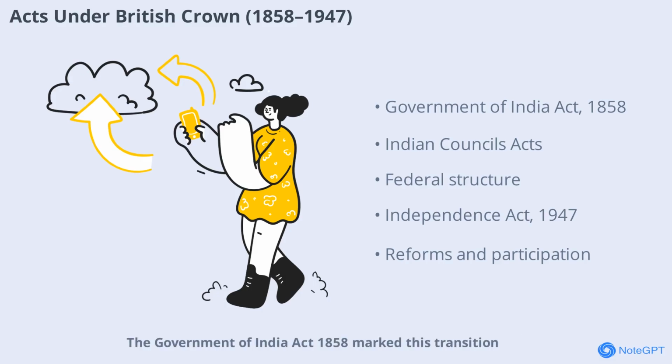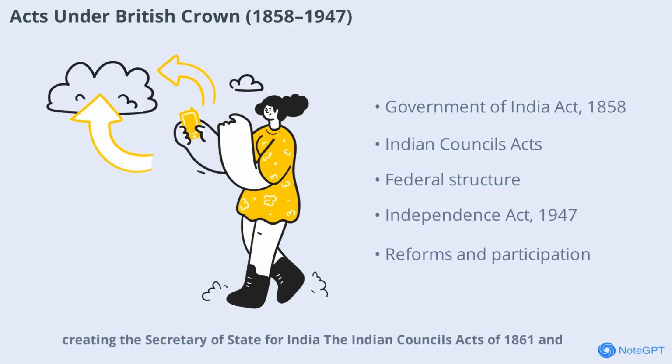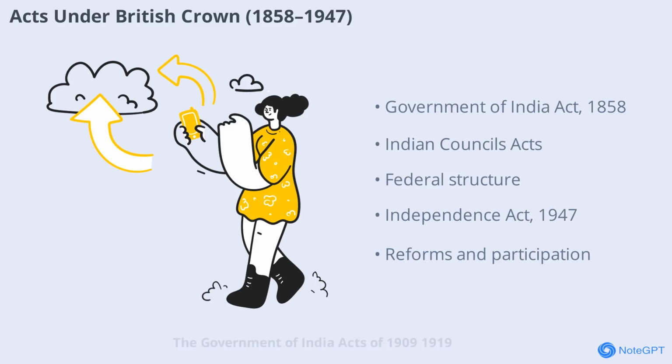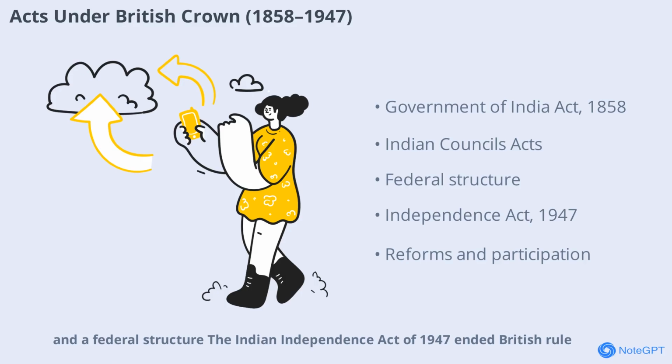The Government of India Act, 1858 marked this transition, creating the Secretary of State for India. The Indian Councils Acts of 1861 and 1892 expanded legislative councils and increased Indian participation. Government of India Acts of 1909, 1919, and 1935 introduced reforms like separate electorates, dyarchy, and a federal structure. The Indian Independence Act of 1947 ended British rule, leading to the creation of India and Pakistan as independent nations. Each act played a role in shaping modern India's political landscape.